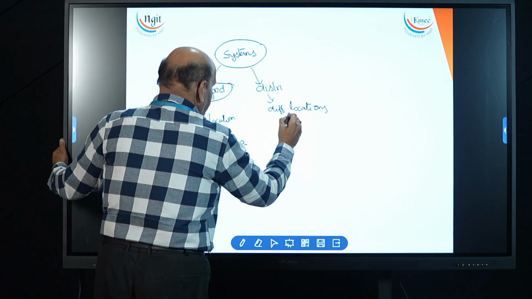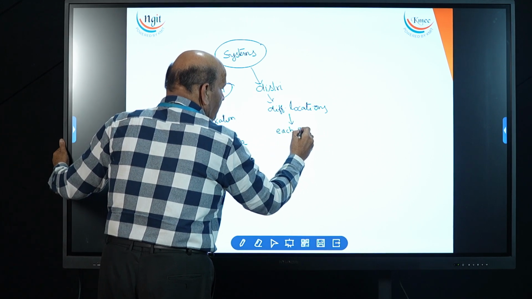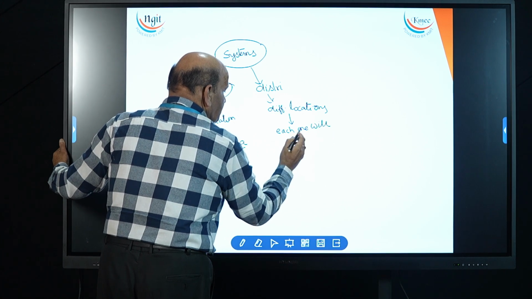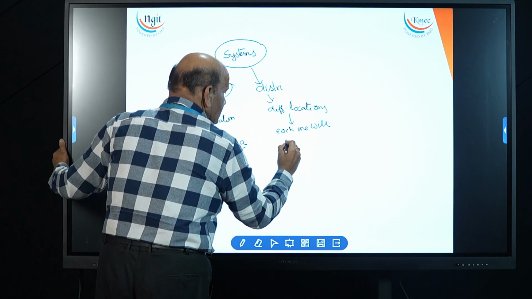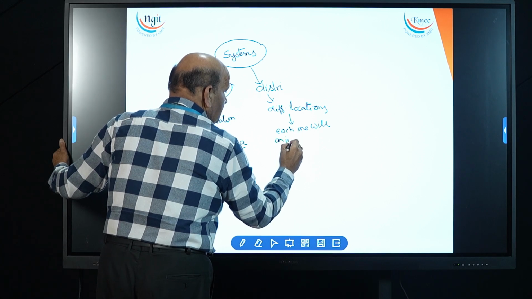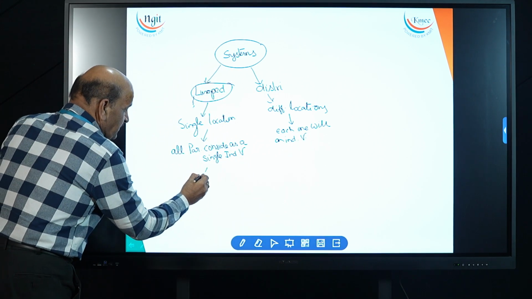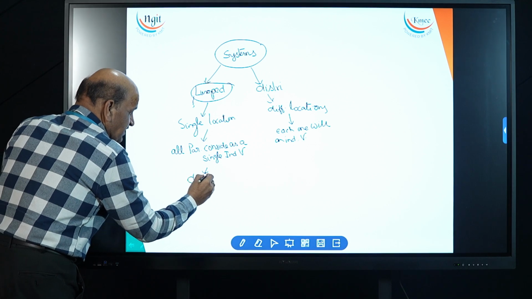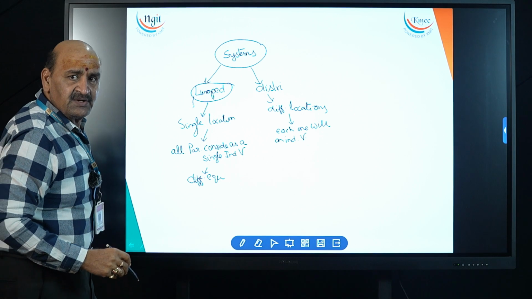But here each one will be considered as an independent variable. Because of this, we use ordinary differential equations with constant coefficients.